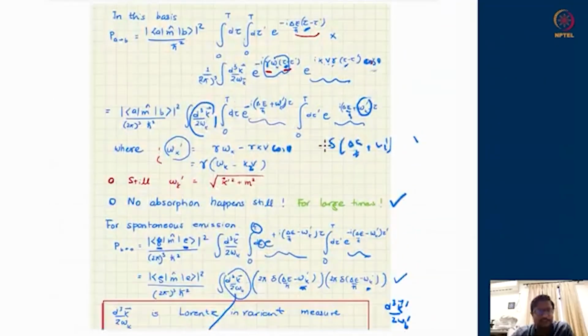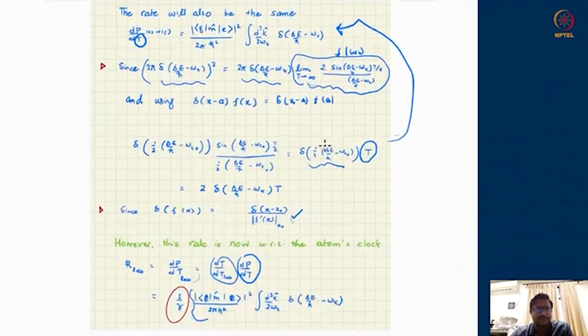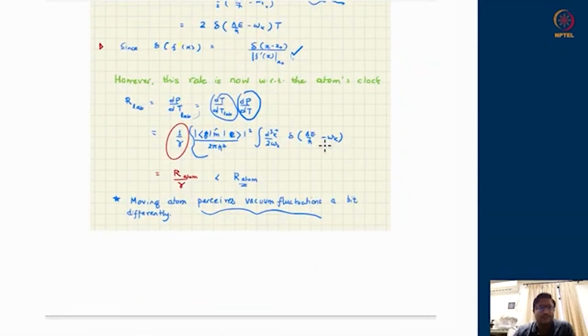In the next discussion session, we will see the usage of this in determining the characteristics of the atom itself. Till now we have just looked at transitions, but we know that if there is a fluctuating or time-dependent Hamiltonian, it also tries to change the eigenstate description. The eigenstates do not remain eigenstates anymore. When time translational symmetry is broken, there is no eigenstate, and therefore the energy gap of the atom will also keep changing. The delta E is not a protected quantity over time, because the atom's eigenstates are not eigenstates of the full Hamiltonian anymore under the action of fluctuations. Those things we will see in the next class. So therefore I stop over here.